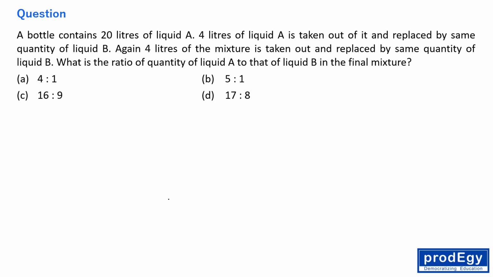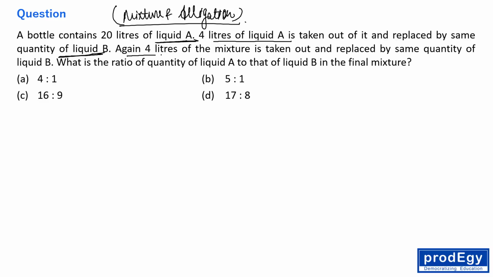After that the question says a bottle contains 20 liters of liquid A. Okay, fine. This question comes under the category of mixtures and alligation, right? Mixtures and alligation, everybody. A bottle contains 20 liters of liquid A. 4 liters of liquid A is taken out of it and replaced by the same quantity of liquid B. Again 4 liters of the mixture is taken out and replaced by the same quantity of liquid B. What is the ratio of the quantity of liquid A to that of liquid B in the final mixture?